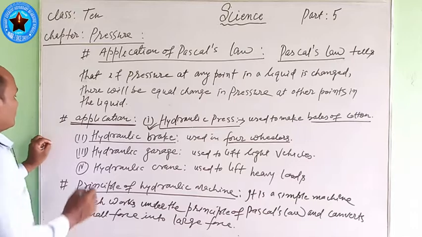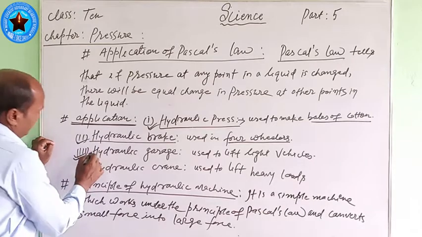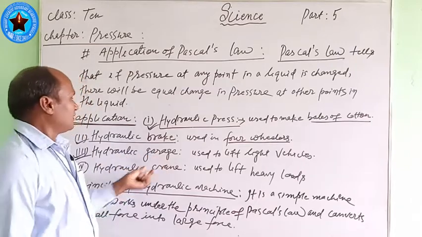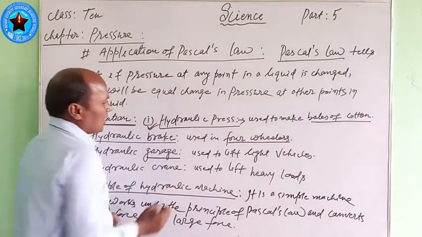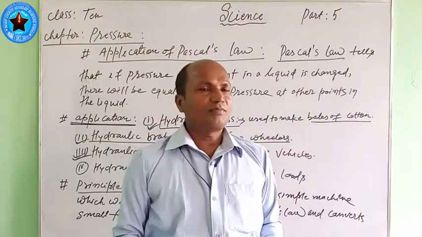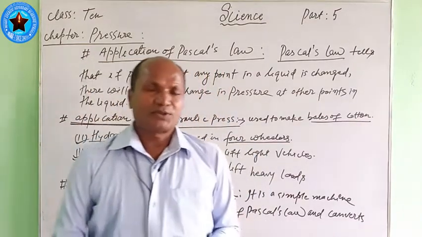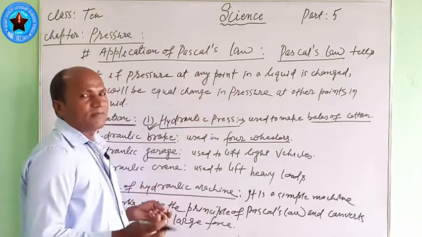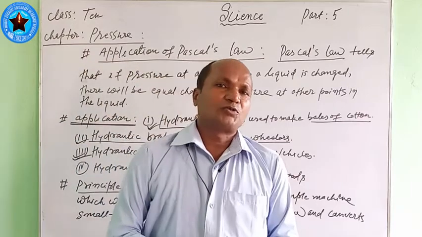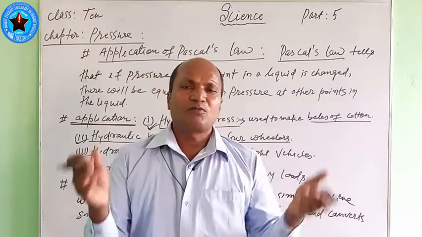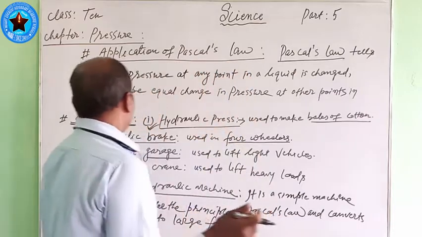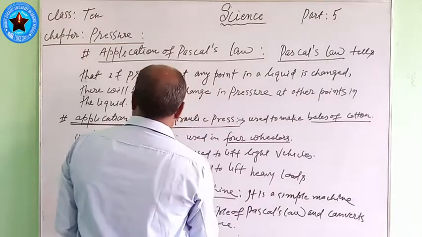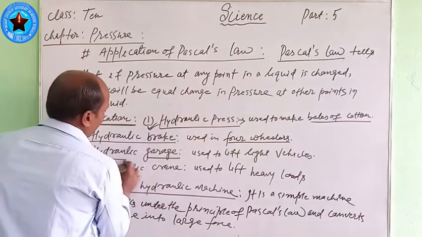After knowing this, we come to know about the third one, the hydraulic garage. You have also seen the garage of motorbikes, vehicles, bus, jeep, truck, etc. Then you also know that lighter vehicles should be lifted for repairing, for washing, etc. At that time, this hydraulic press is also used in the hydraulic garage.